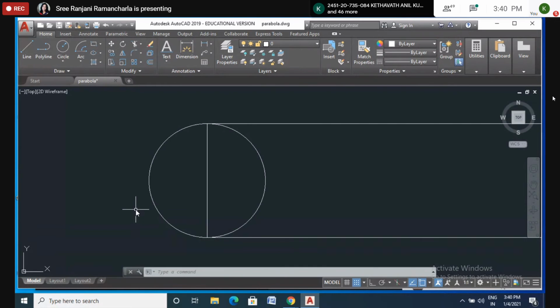When the wheel is moving on a straight path, what is the path of P? The path of P as the wheel is moving in a straight path is nothing but a cycloid. Okay?